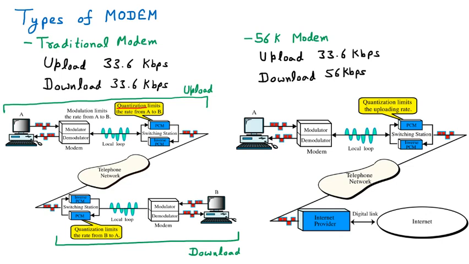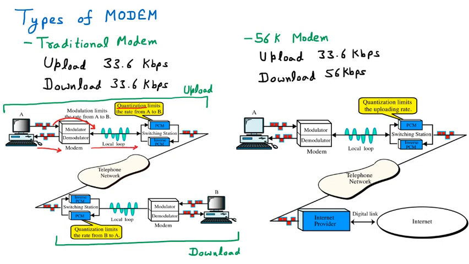So whenever the data is going from this side, we have already discussed from system to modem, the modem is converting digital to analog. Then this is the local loop. Local loop means the wire which is coming from telephone exchange to our home. Then the analog signals are moving.